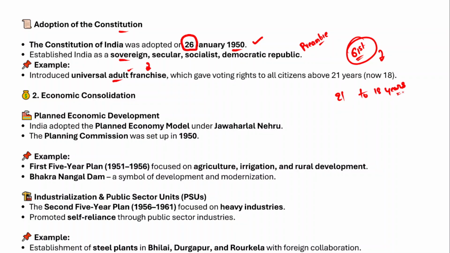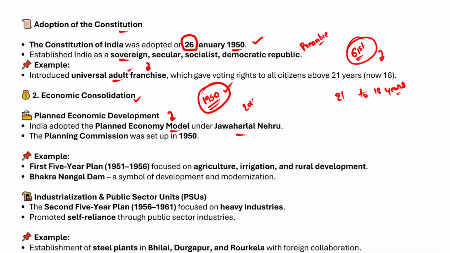Now we have to talk about the economic consolidation of India immediately after its independence. We had planned economic development because India adopted the planned economy model under Jawaharlal Nehru. Jawaharlal Nehru was our first prime minister, and we adopted the planned economic model under him. And in fact, Planning Commission was established in the year 1950, and it had the powers to allocate resources to different states as well.